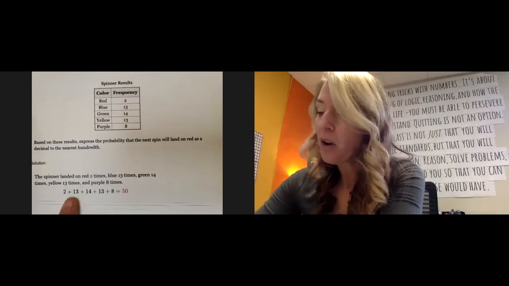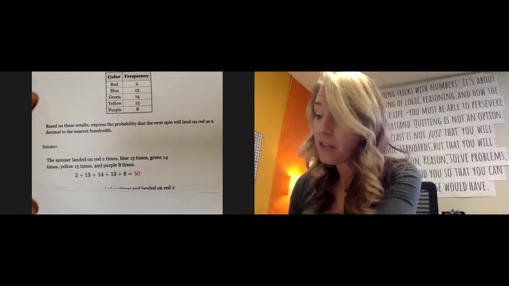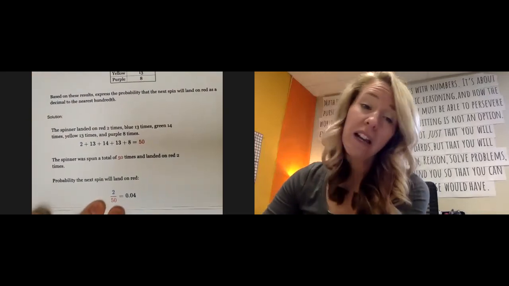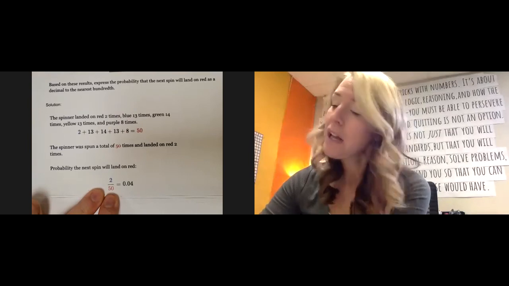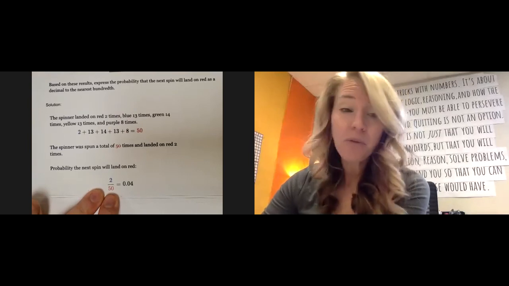But if you add up all of those different colors, those frequencies on that spinner, that's 50, and we're just looking for the red. So 2 out of 50 is our probability, 1 out of 25 if you made it a fraction form, but they told us to put it in decimal form to the nearest hundredth.